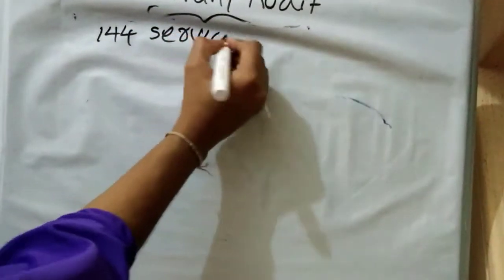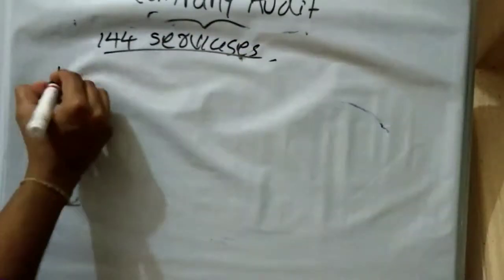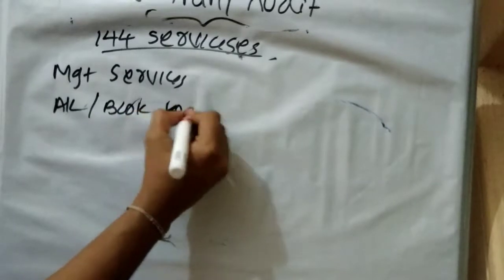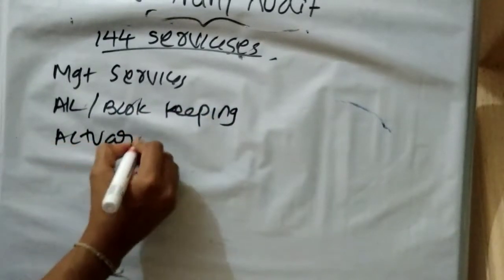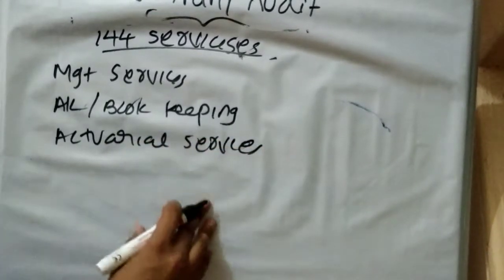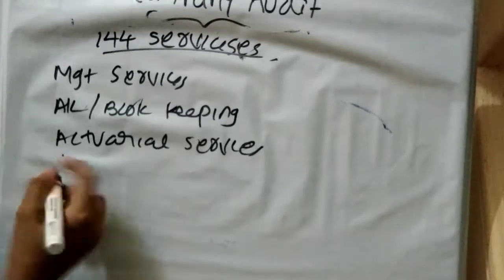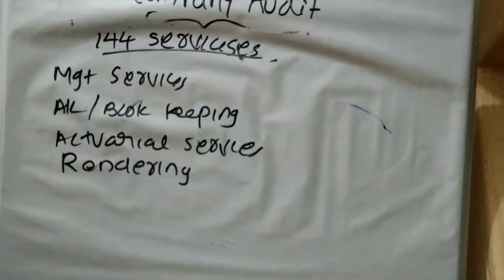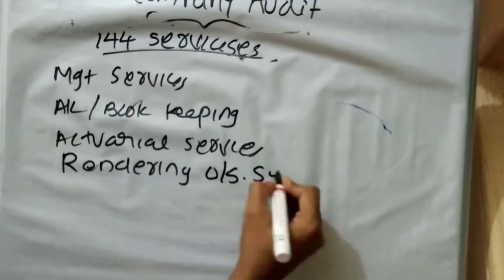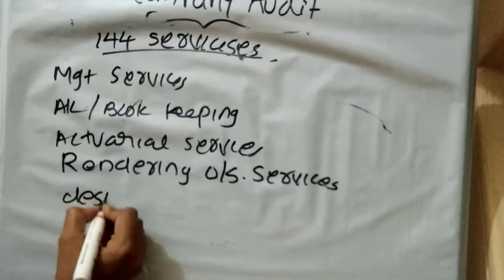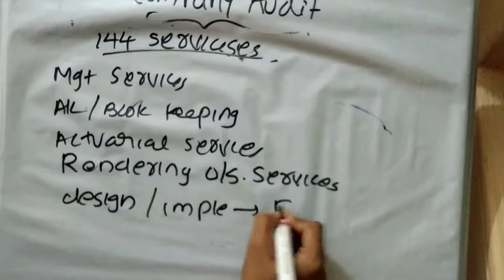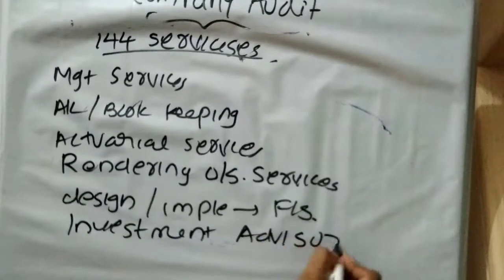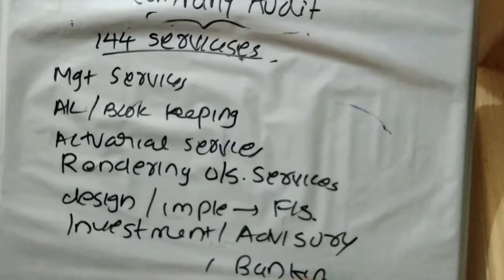Section 144 services: management services, accounting or bookkeeping, actuarial services, then rendering of outsourced service, design or implementation of financial information system, investment advisory service or banking service.